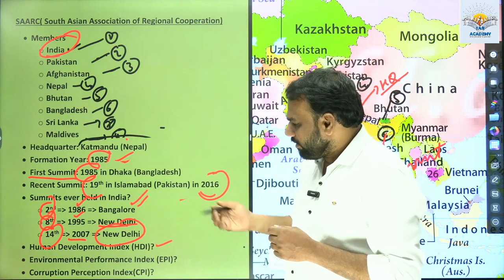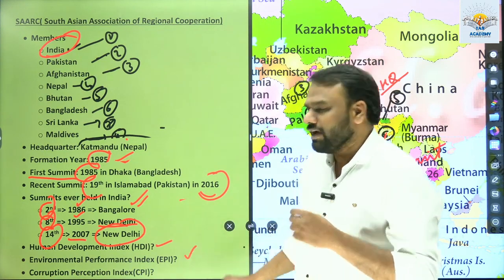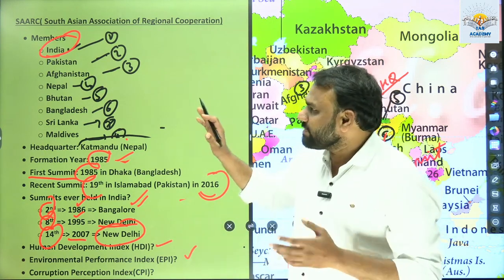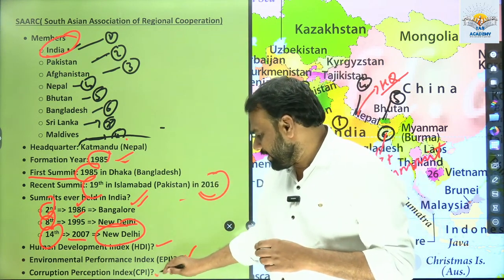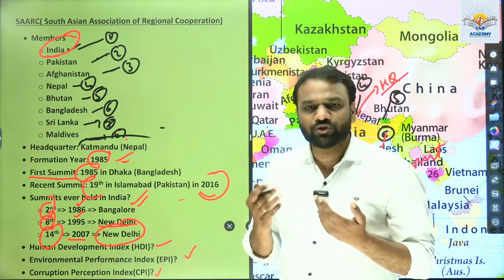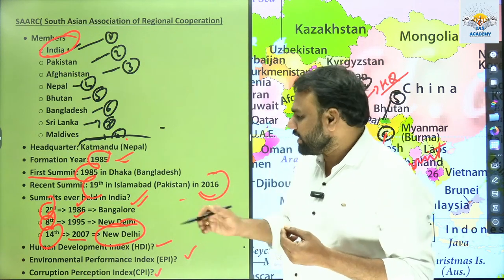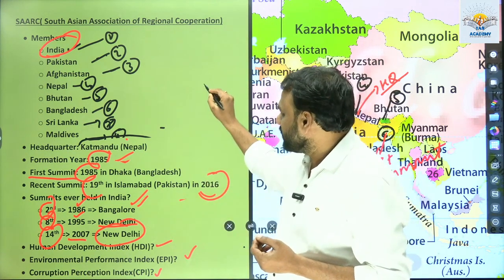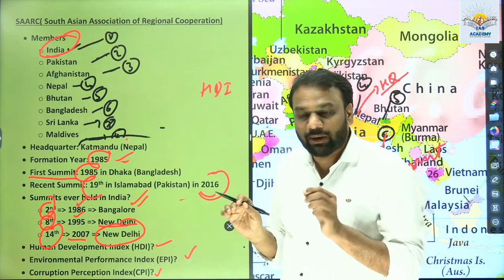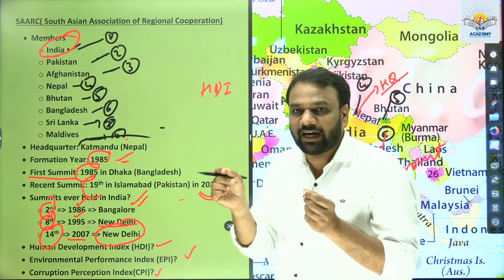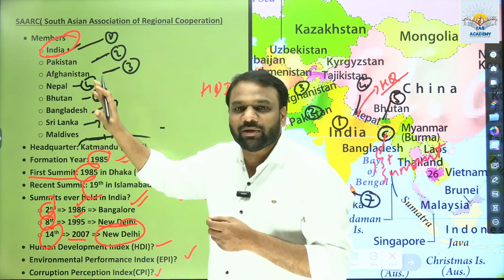Similarly, some other international indices or reports. For example, the Environmental Performance Index. When it comes to the Environmental Performance Index, whether India is the best performer among SAARC or not. Similarly, I have taken another example, the Corruption Perception Index. When it comes to corruption, whether India is the top country or not. Here, individual rankings are not important. In HDI, what is India's rank? 1, 2, 3, 90, 91. The individual numbers are not important. What is important is the trend. Overall, India performs better than the other SAARC countries, or it is not the best among the SAARC countries.